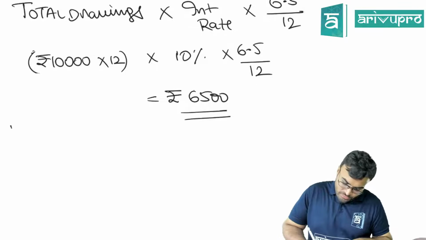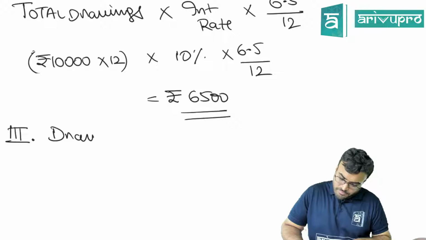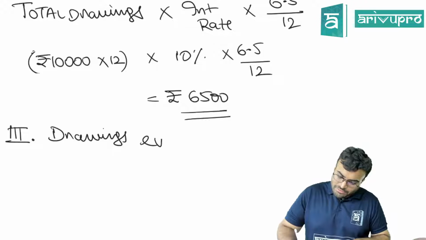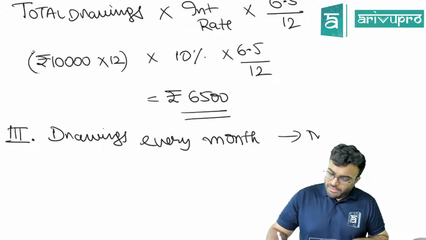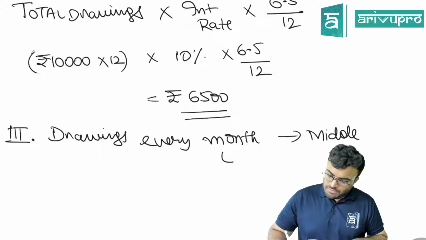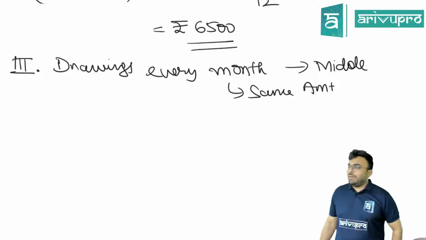Now, third scenario. Drawings every month in the middle, obviously the same amount. Now what will happen?